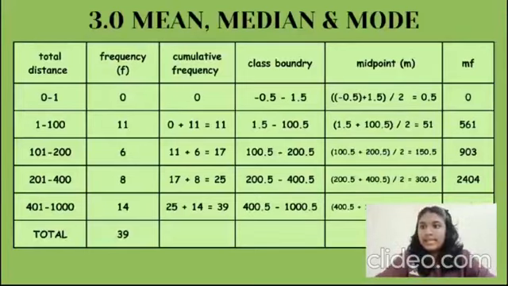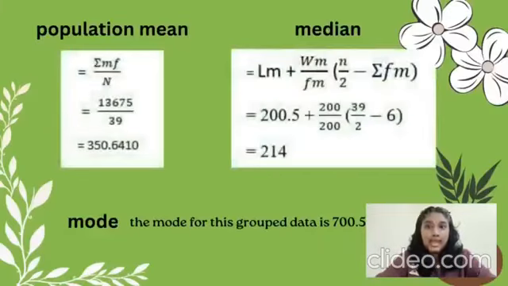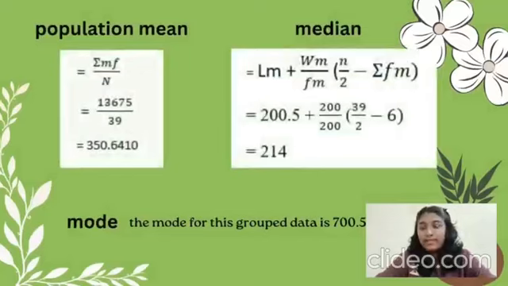Now we can see here how to calculate the mean. We take the total of midpoint and frequency, the M and F, and divide by the total students. So our total students is 39. We have 39 responses for this project.